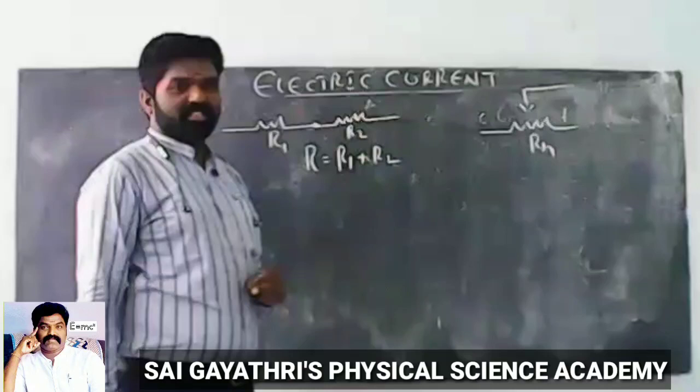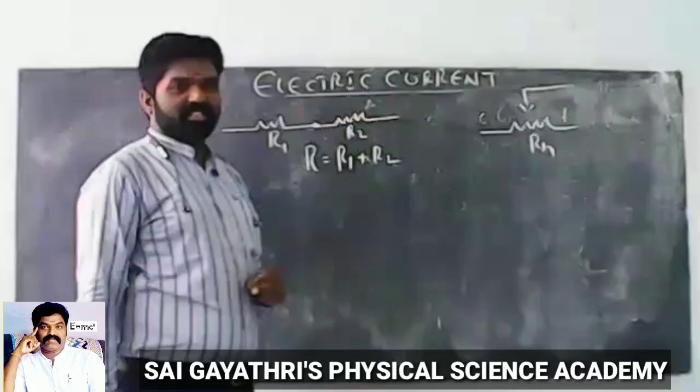Now parallel connection of resistance. If two resistors are connected in parallel, see here, these are the two resistors. Resistance R1, second one is R2. These two are connected in parallel.